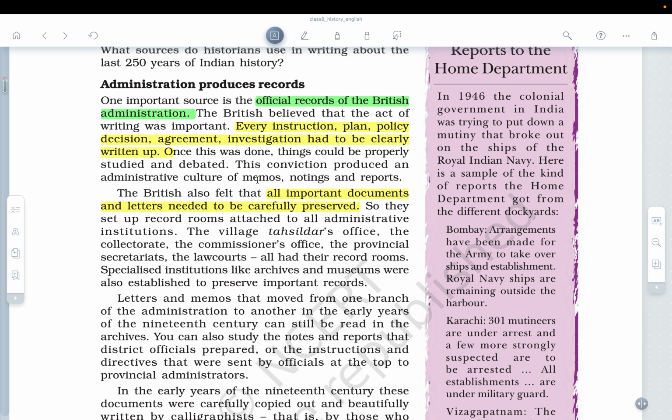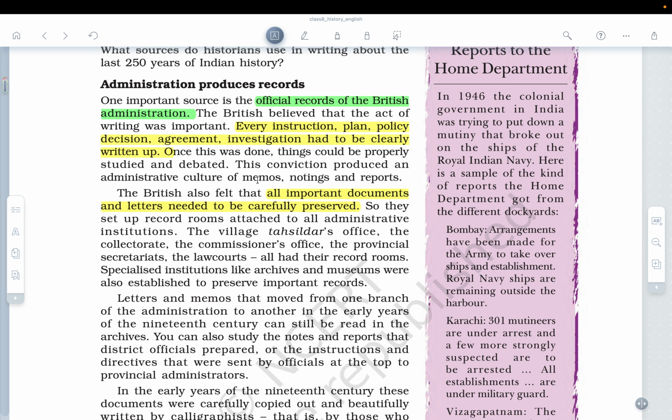The British believed that the act of writing was important. Every instruction, plan, policy decision, agreement, and investigation had to be clearly written up. So they were very particular about having written documents. The British also felt that all important documents and letters needed to be carefully preserved. So that is the reason they were preserved in the form of documents.